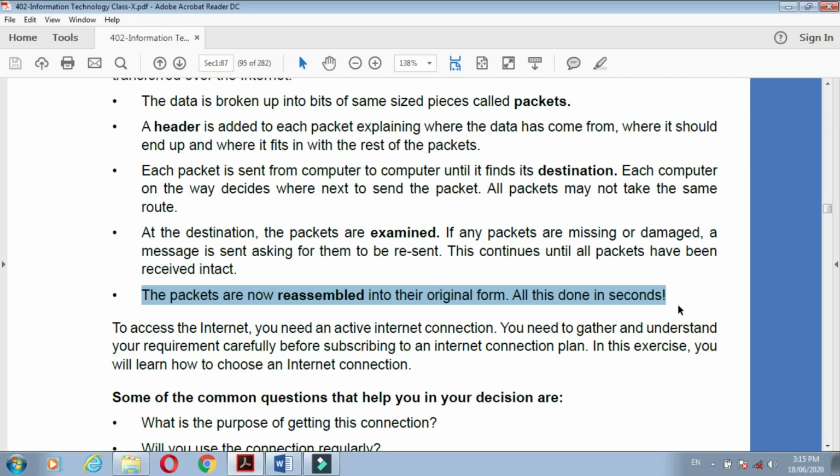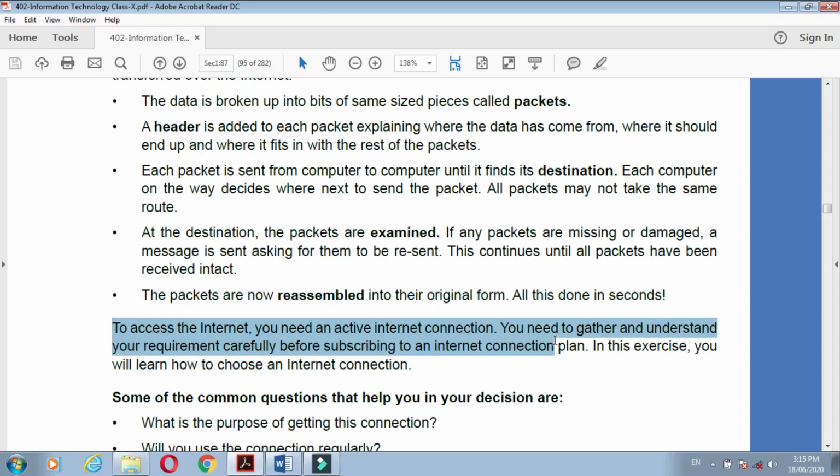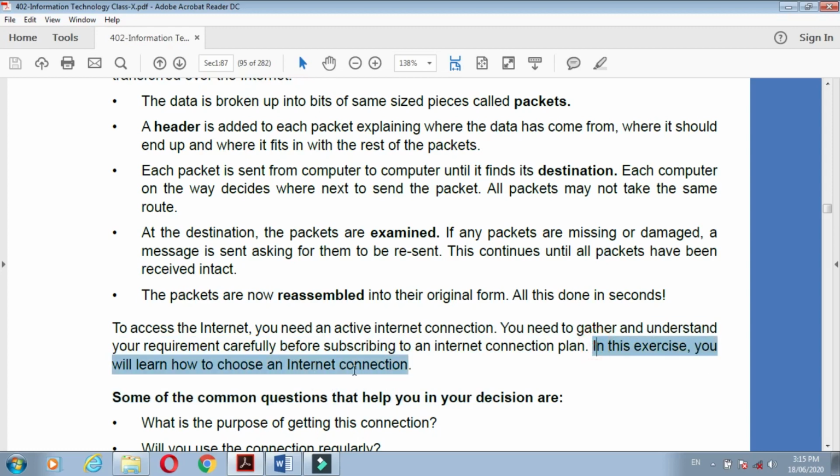How fast the network is depends upon the internet service provider. Understand? Now, to access the internet, you need an active internet connection, and you need to gather and understand your requirements carefully before subscribing to an internet connection plan. In this exercise, you will learn how to choose an internet connection.